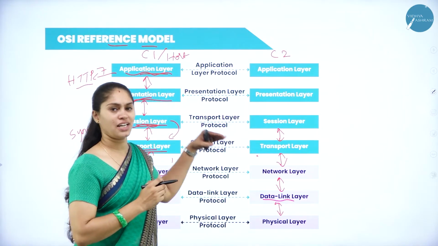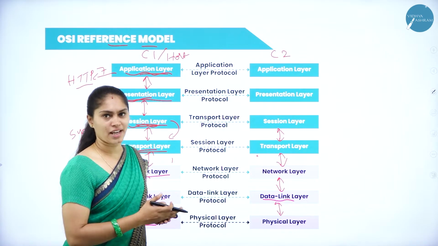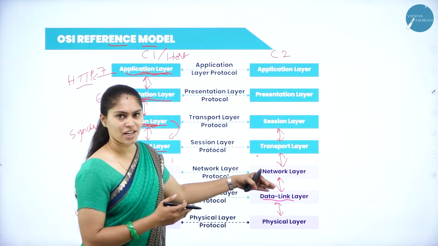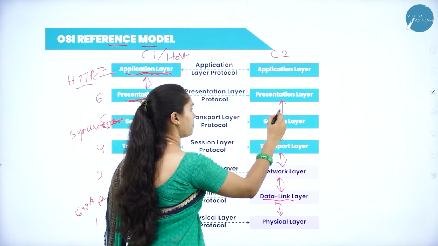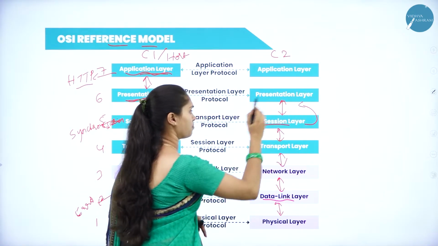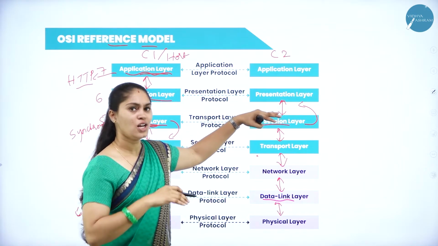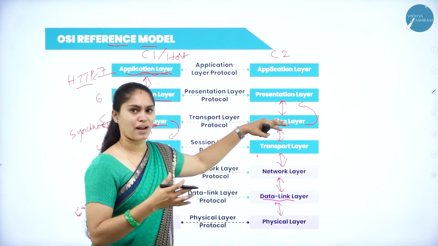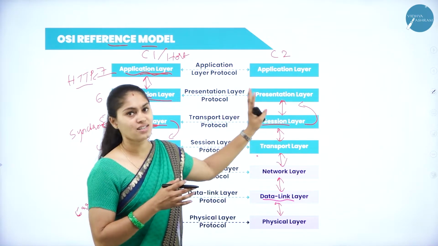In the session layer, it does synchronization, and also takes care of sessions, token management and dial-up messages. Then if it is okay, the session layer sends the packets to the presentation layer. Again the presentation layer checks the syntax and semantics: as per the rule, is it in a standard format?